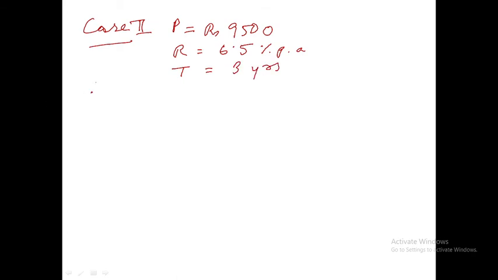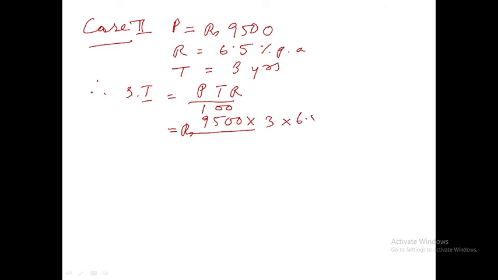So therefore simple interest equals PTR by 100 equals what? Rupees 9,500 into time 3 into 6.5 divided by 100. These two zeros you cut.